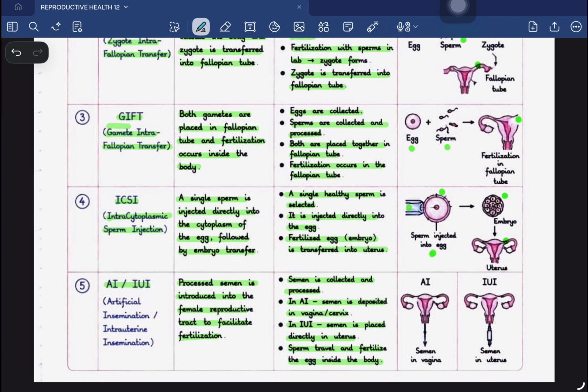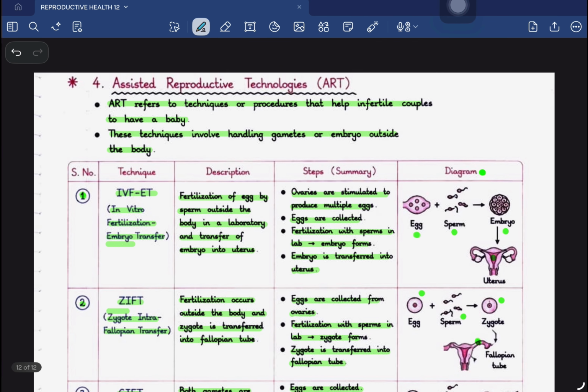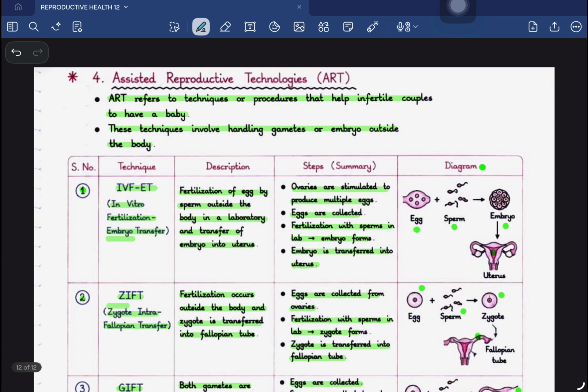So in this whole slide, we have discussed the different types of assisted reproductive techniques which we can perform in order to give an infertile couple a small baby so they can get happiness in their life. The different techniques are IVF, once again, in vitro fertilization, embryo transfer.